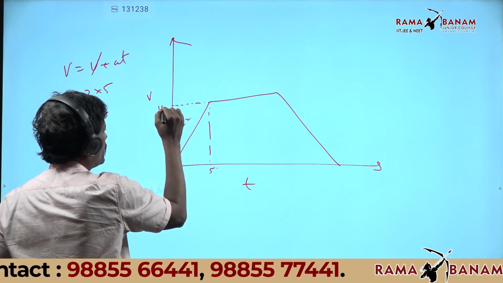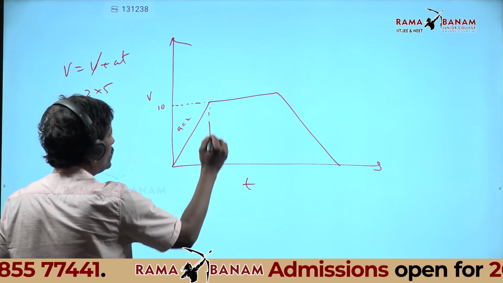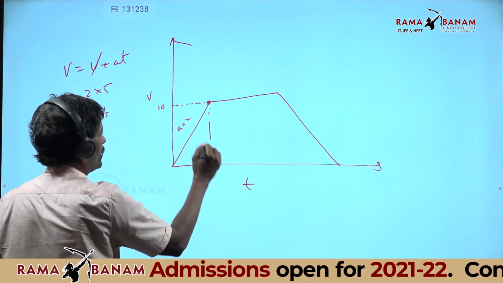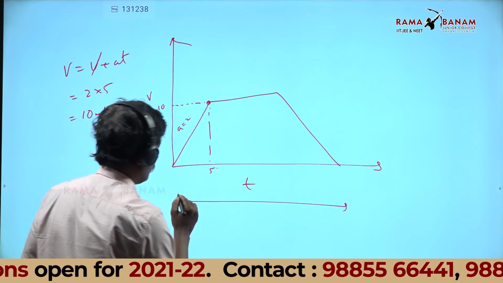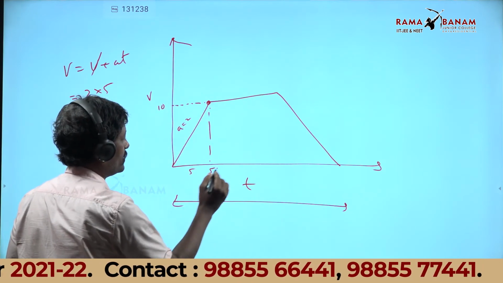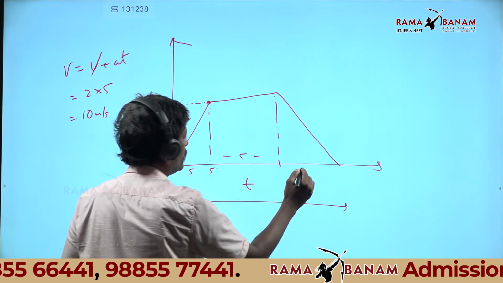So this coordinate is 10 meter per second. So I got this velocity at the end of 5 seconds, 10, and then for 5 more seconds it has gone with uniform velocity.